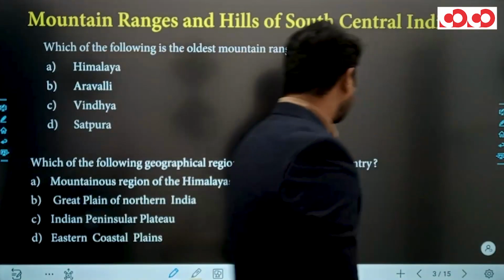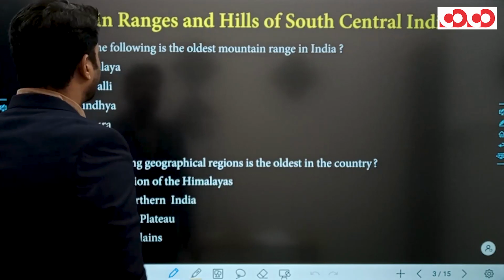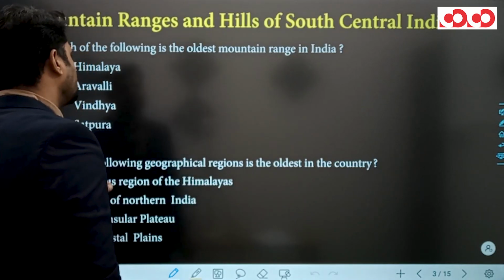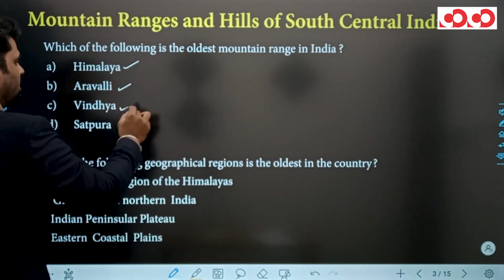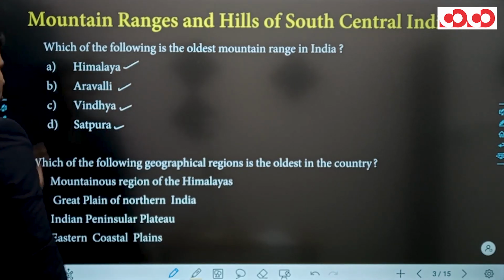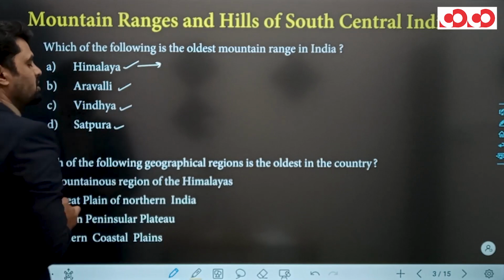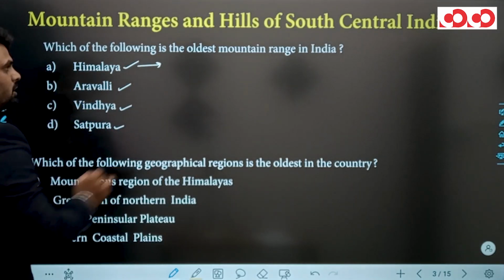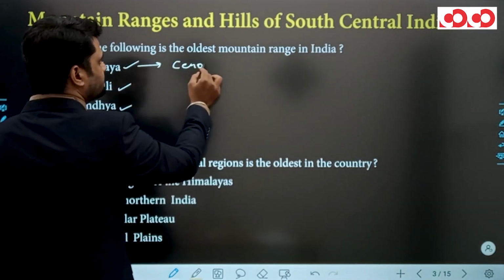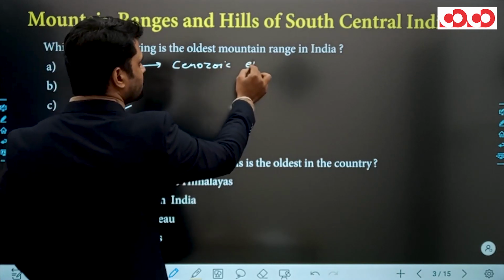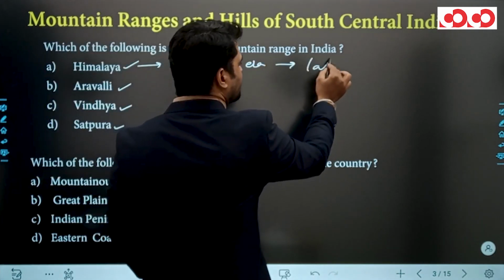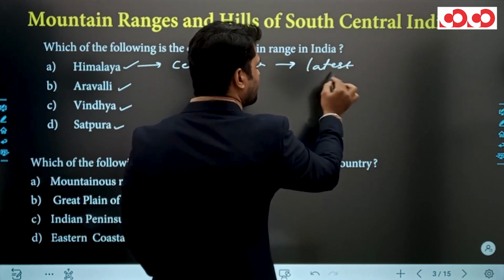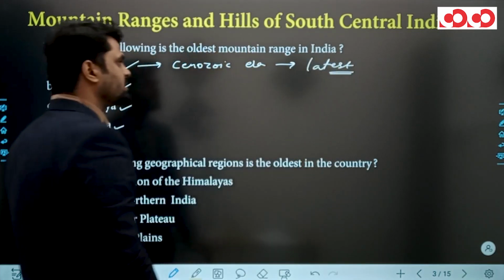The first question on the screen is, which of the following is the oldest mountain range in India? The options given are Himalaya, Aravalli, Vindhya and Satpura. Look, Himalaya originated and formed during the Cenozoic era, and the Cenozoic era is the latest time period of the geological time scale.